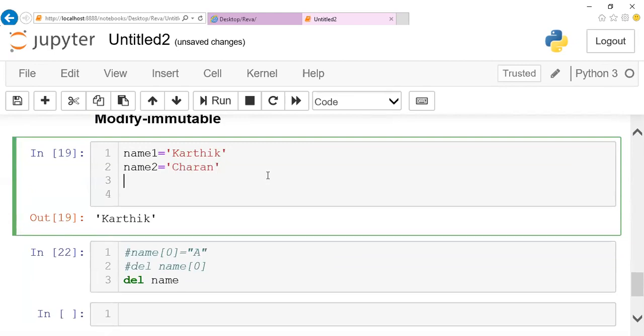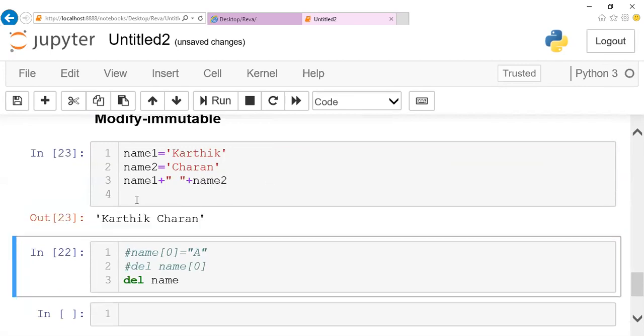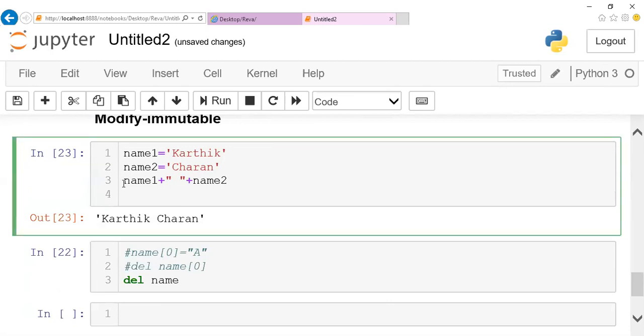If we want to print name 1 plus space and name 2, you can do it like this. All those things are possible, whatever modification you want, temporarily.